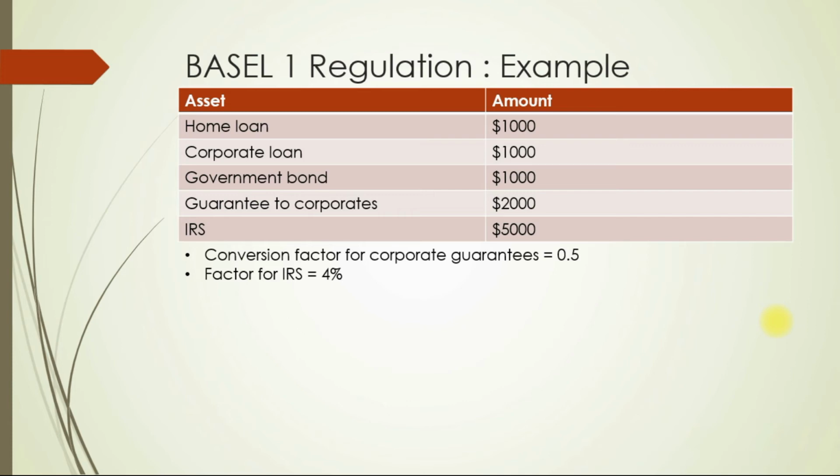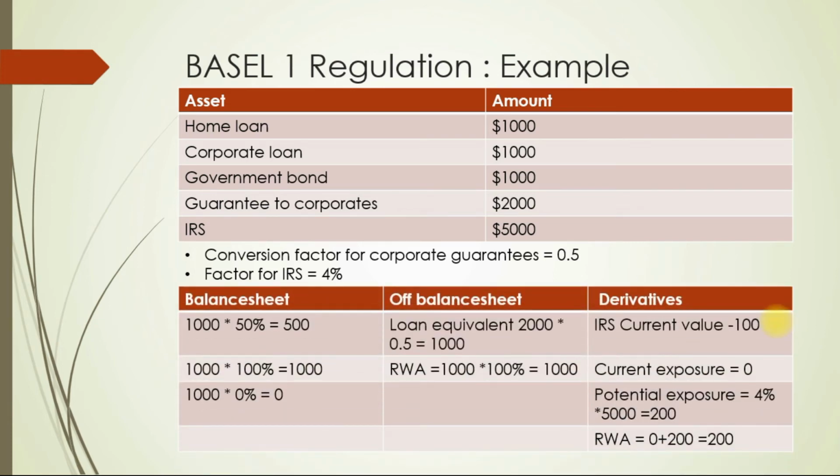Now let's calculate risk weighted assets for balance sheet items, that is home loan, corporate loan and government bond. Home loan risk weight is 50%. We have seen in previous slide. So risk weighted asset becomes 50% into 1000. Corporate loan risk weight is 100%. So risk weighted asset becomes 100% into 1000, that is 1000. Government loan risk weight is 0%. So risk weight asset becomes 0% into 1000, that is 0.